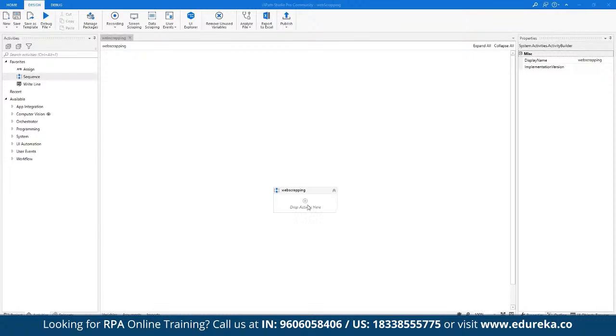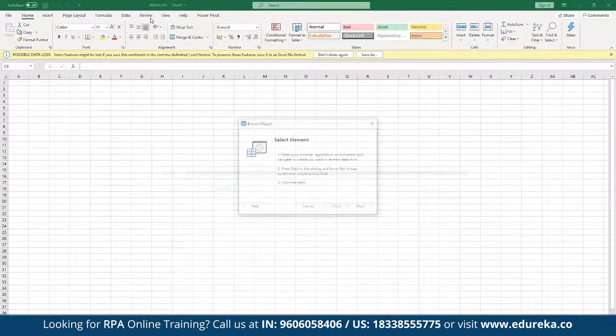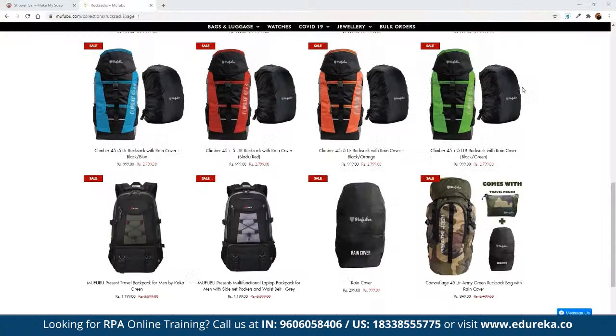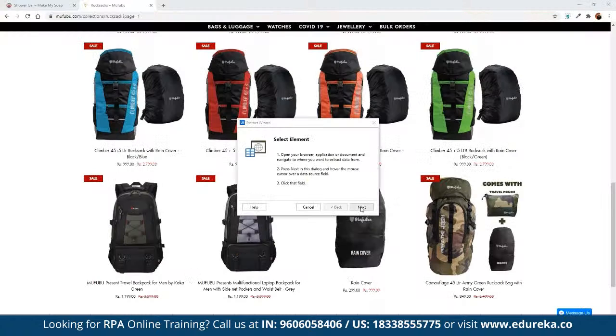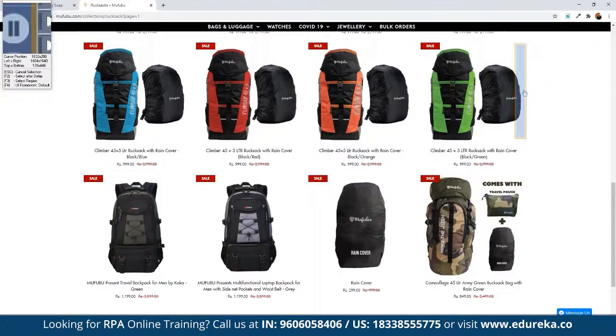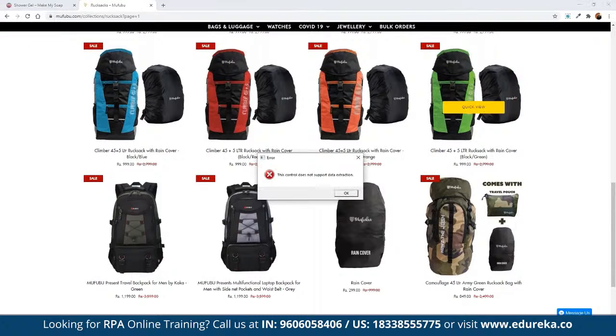Here we have to scrape data from the available domain, correct? So we can simply use the option which says data scraping. We choose data scraping, and then we start selecting the element first. We want to scrape data from this website, so we click on next. Now from the given domain, we have to choose which particular component we want to go for.